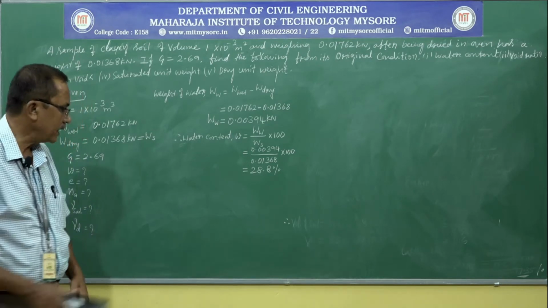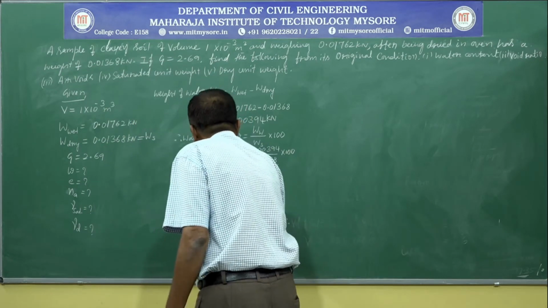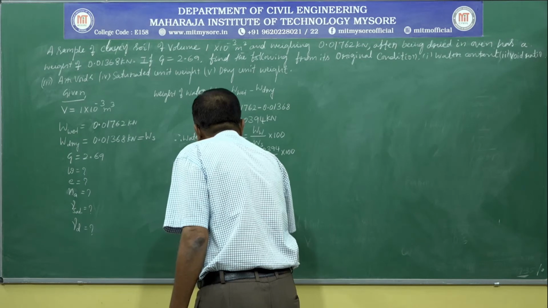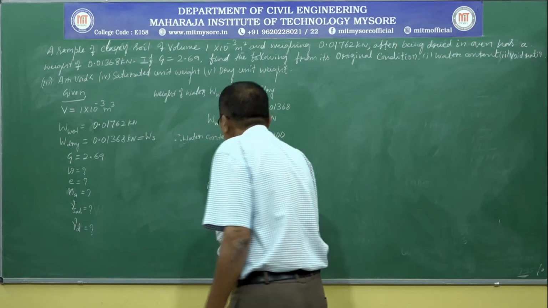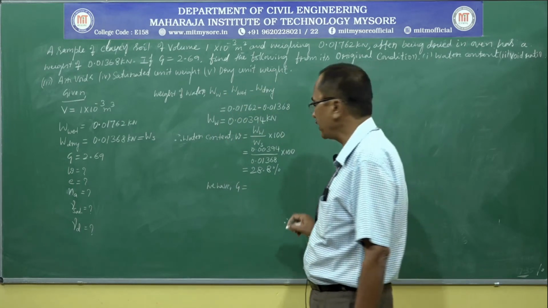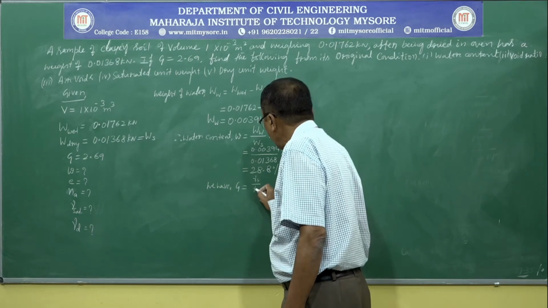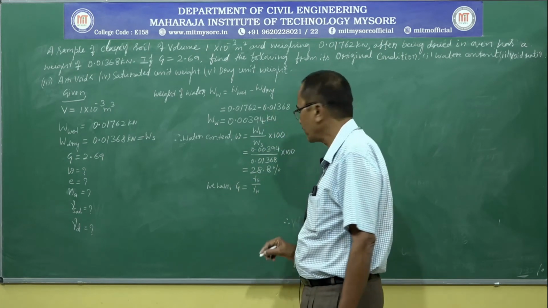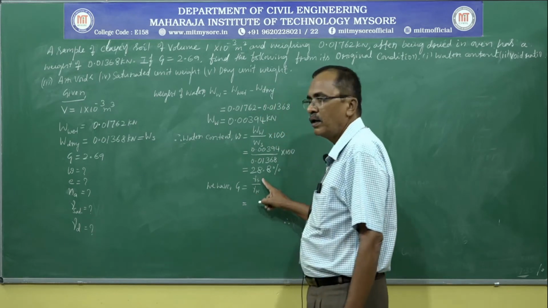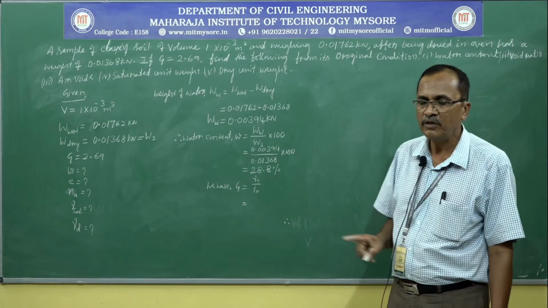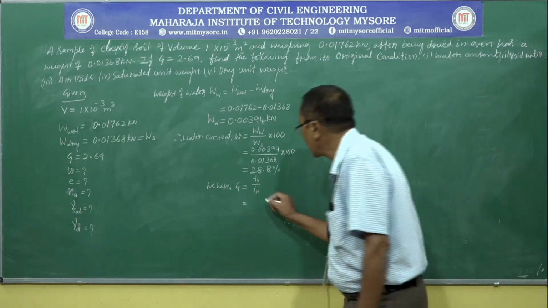Now let us calculate the required values one by one. Next, specific gravity G, from the definition, is equal to unit weight of soil solids divided by unit weight of water. Gamma S, the unit weight of soil solids, can be written as WS divided by V.